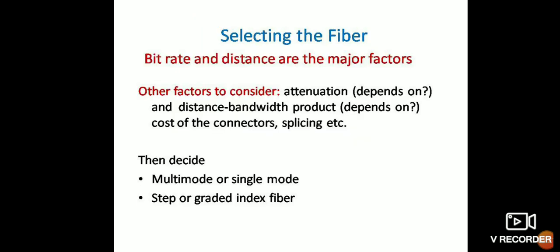Selecting the fiber. Bit rate and distance are the major factors for selecting the fiber. Other factors to be considered are attenuation, distance, bandwidth product, cost of connector, splicing, etc. After deciding this, we have to decide multi-mode or single mode fiber, step or graded index fiber.